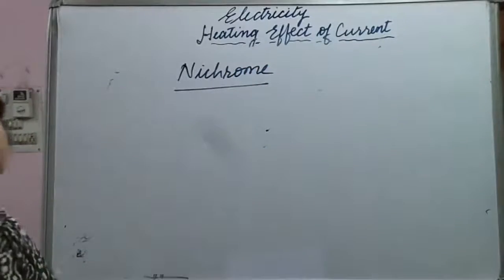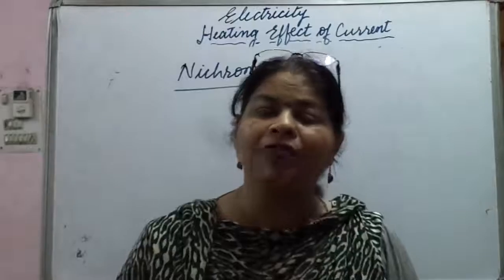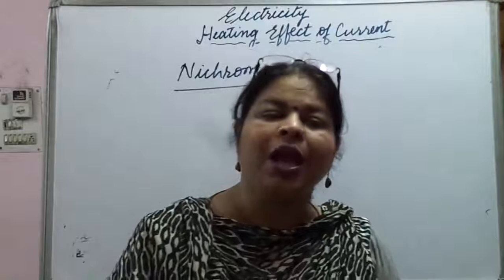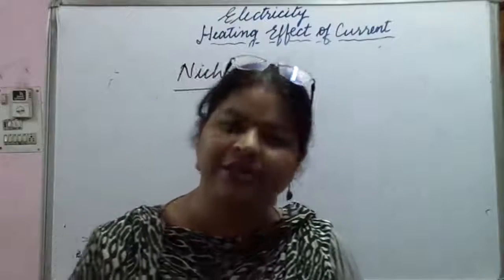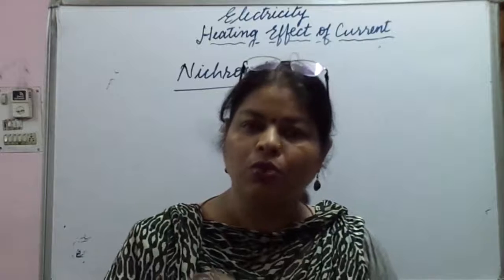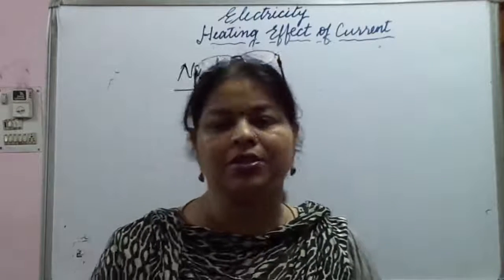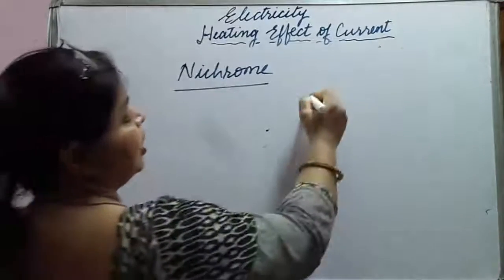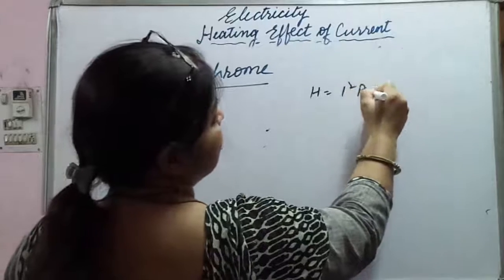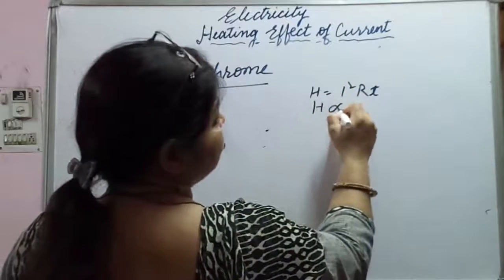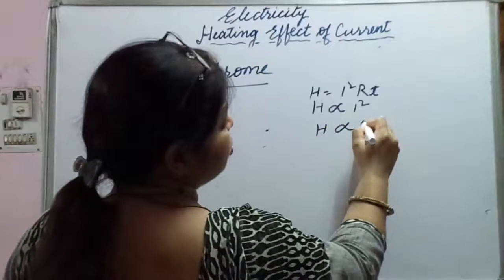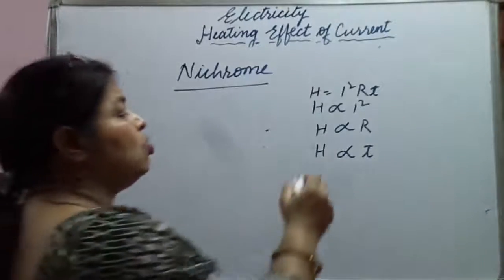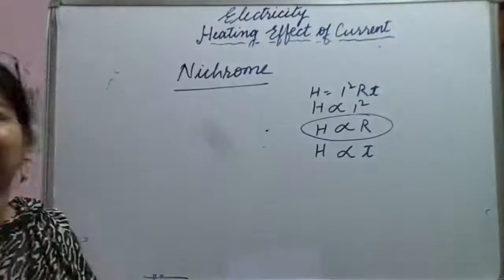Okay, so this nichrome has a high value of resistivity, and because of this, high resistance is there. Fine, the more the resistivity, the more is the resistance. So what happens now? According to Joule's law of heating, H is equal to I square RT. So H is directly proportional to the square of I, directly proportional to resistance, and directly proportional to time taken. So the more the resistance, the more heat would be produced.